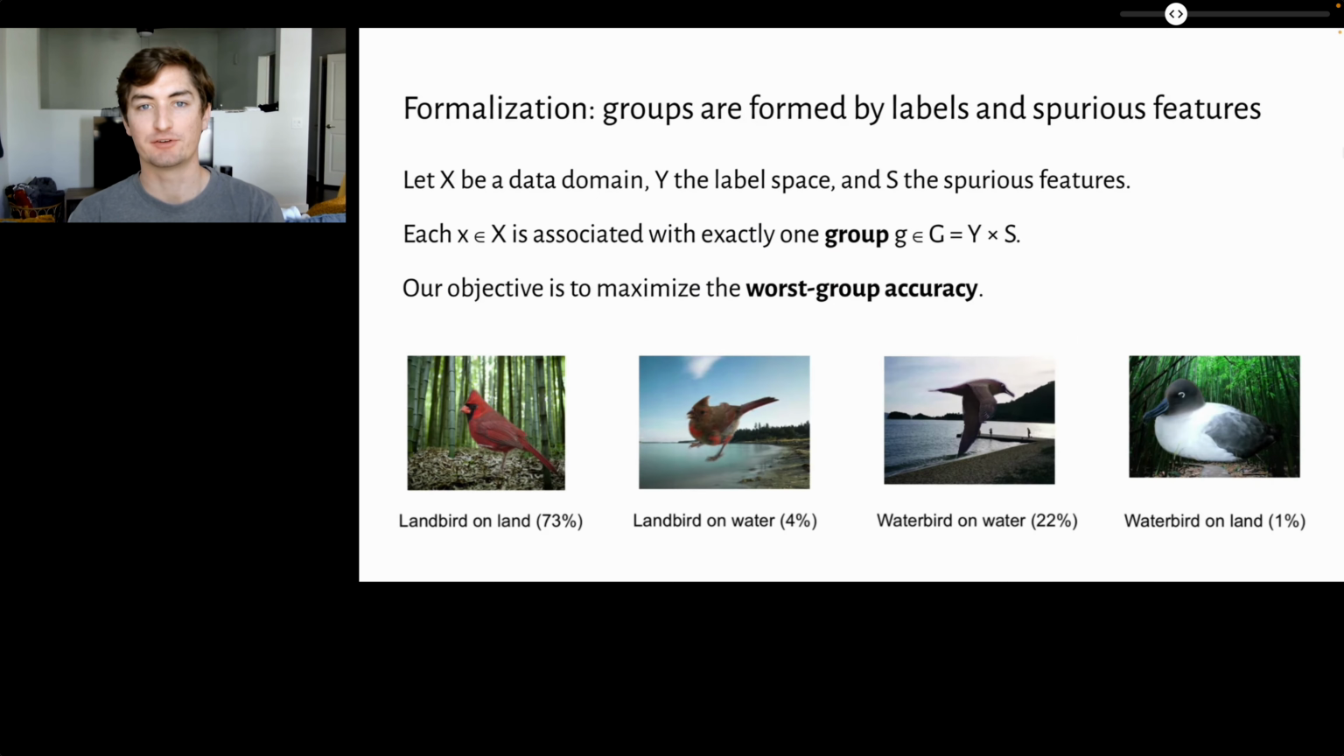To formalize this phenomenon, we divide the dataset into groups, formed by the Cartesian product of the class labels and the spurious feature. Our objective is to maximize the worst-group accuracy. This is particularly important for ensuring good performance on minority groups, which may be underrepresented in the training dataset.